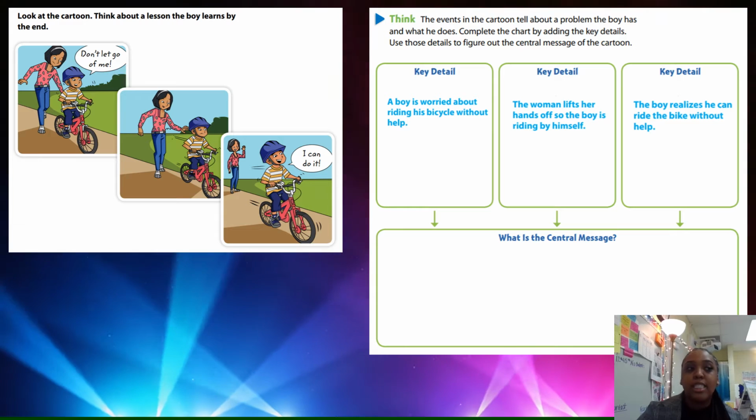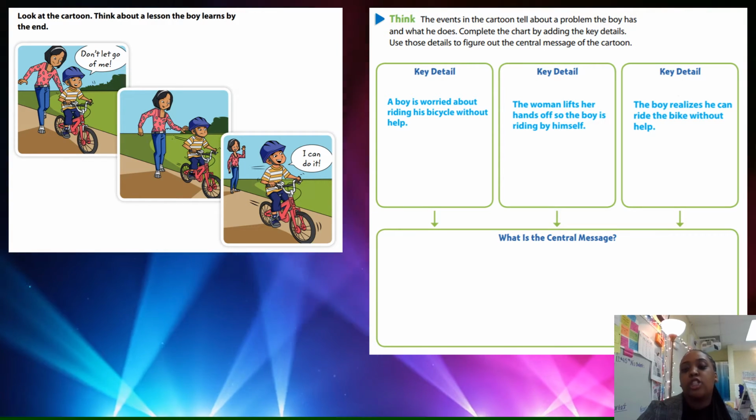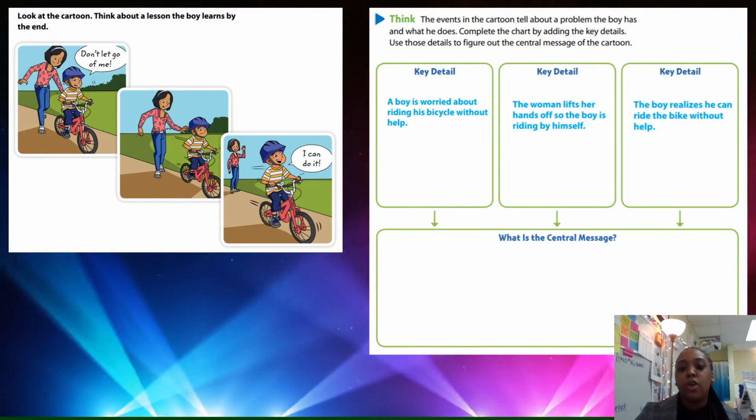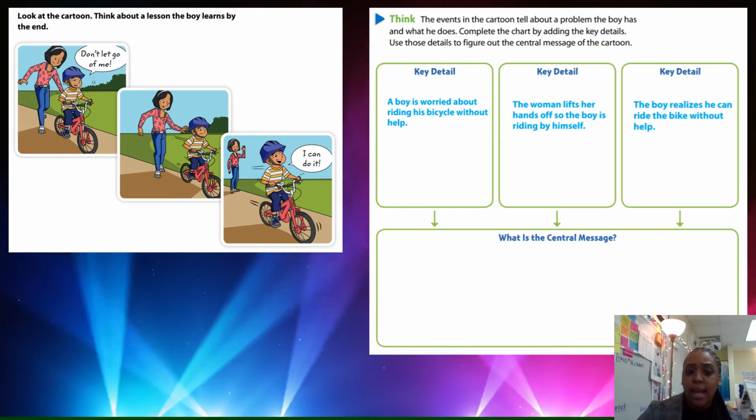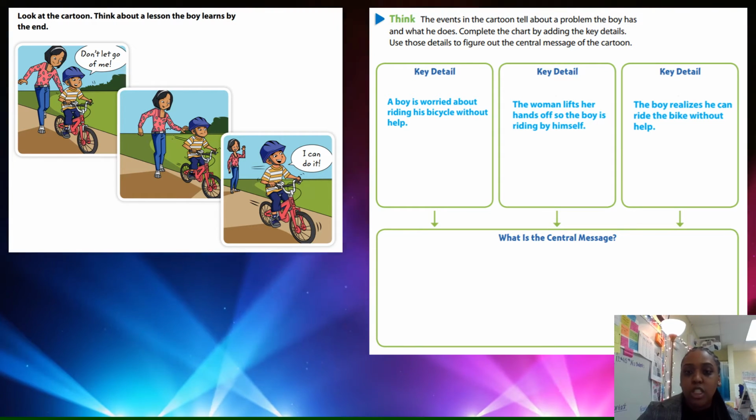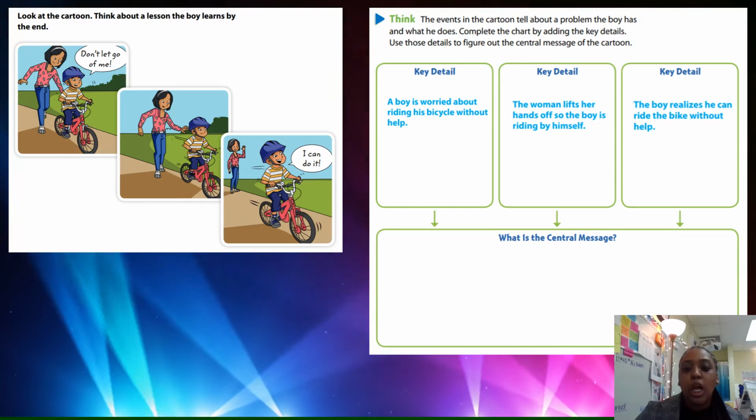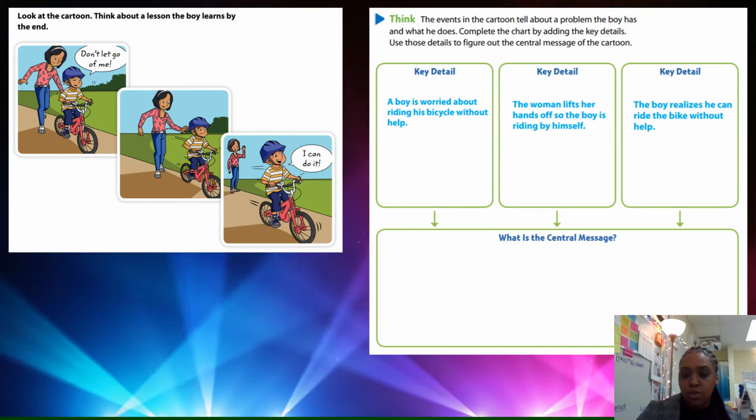So remember, guys, the central message is the lesson that you learn from a story, what the author is trying to teach you. So now, what is the central message of this cartoon? What did you learn from watching this cartoon?